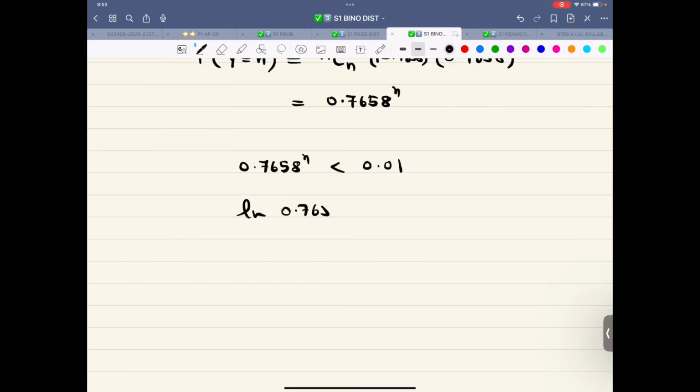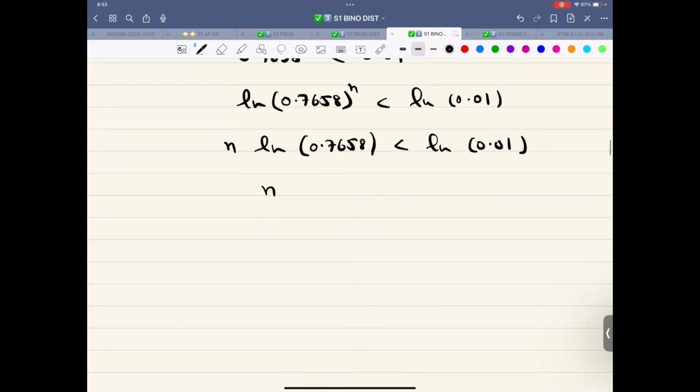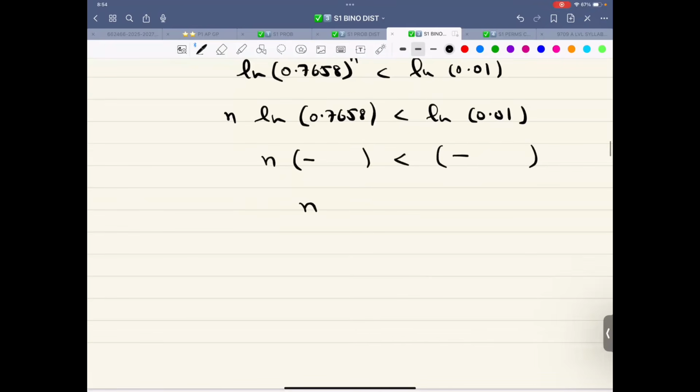Take ln: 0.7658 raised to the power of n is lesser than 0.01. n ln 0.7658 is lesser than ln 0.01. n is greater than, because this will be something negative, lesser than something negative. So n is greater than these two values. Let me divide. So use a bracket, that is ln 0.01, bracket closed, divided by another bracket, that is ln of 0.7658, and close the bracket.